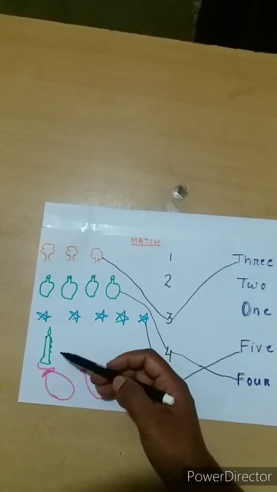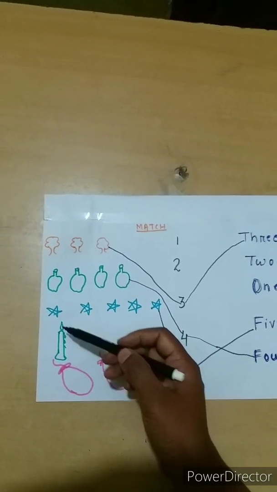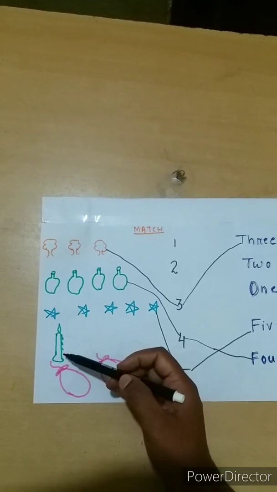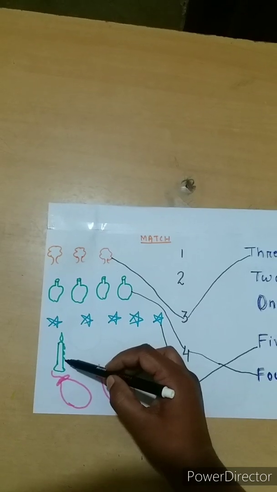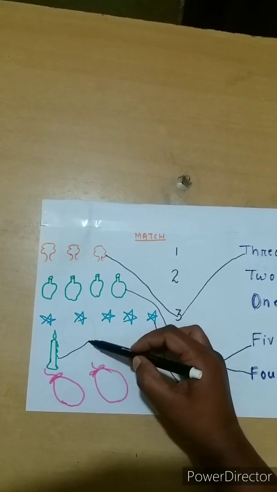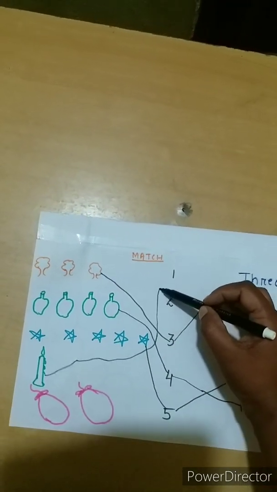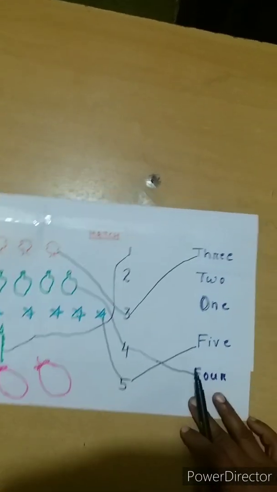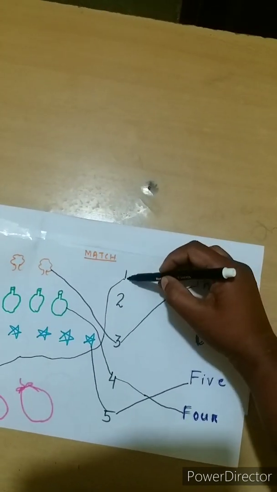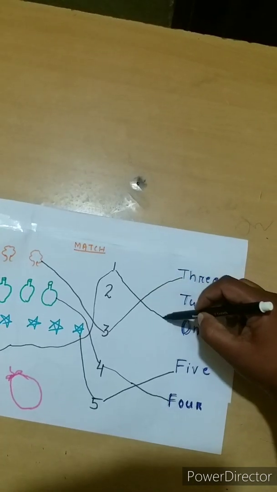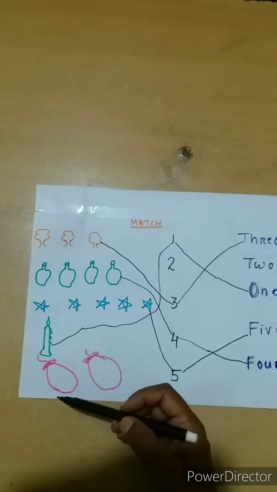Next, see this picture. What is this picture, children? This picture is a candle. And how many candles are here? One candle. So we have to match this candle with the number 1. Here number 1 is here. Then what is the spelling of 1? O-N-E, 1.